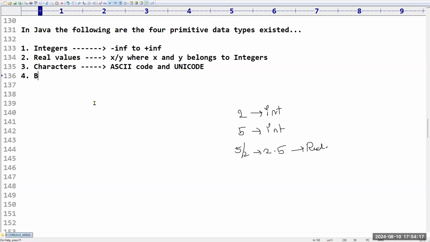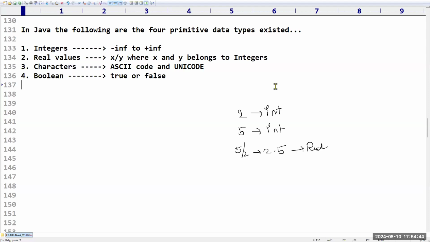Sir, last one, there is one type called Boolean. What is this Boolean, sir? It is used to represent either true or false. Sir, is my value true or false? We can represent by using Boolean values. These are nothing but the 4 types of data types we have, sir. Are you clear with this top level classification?